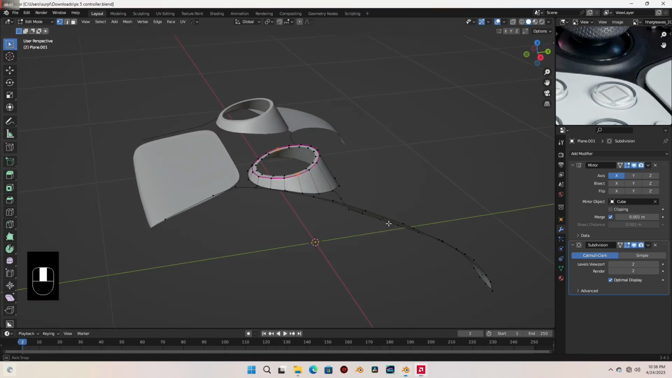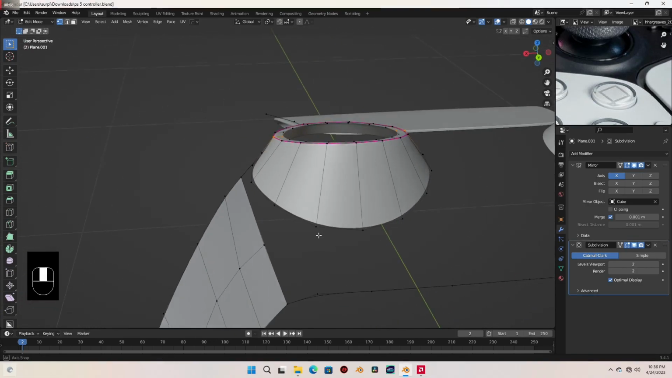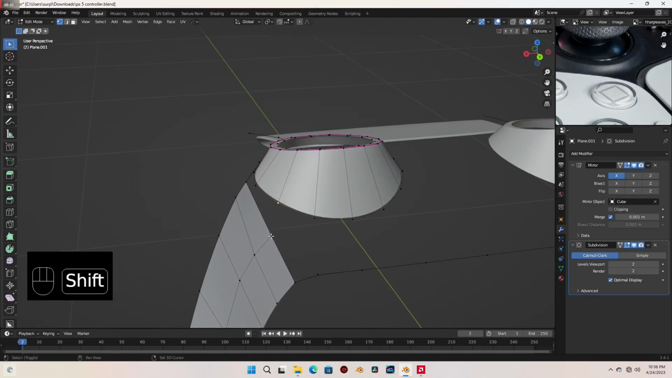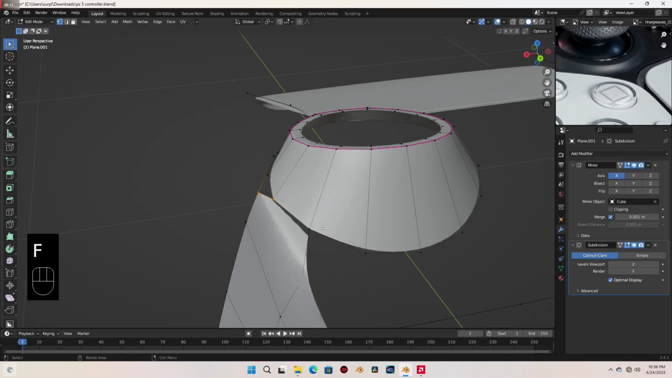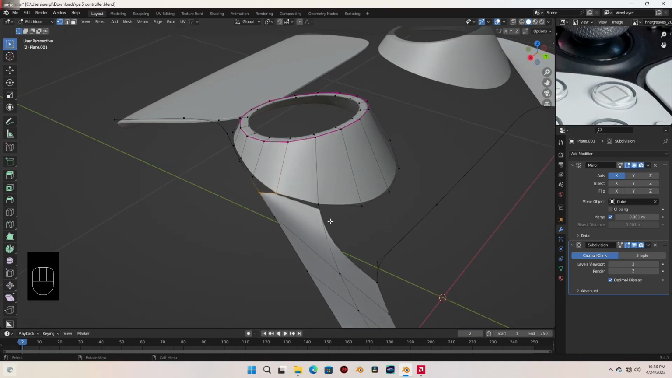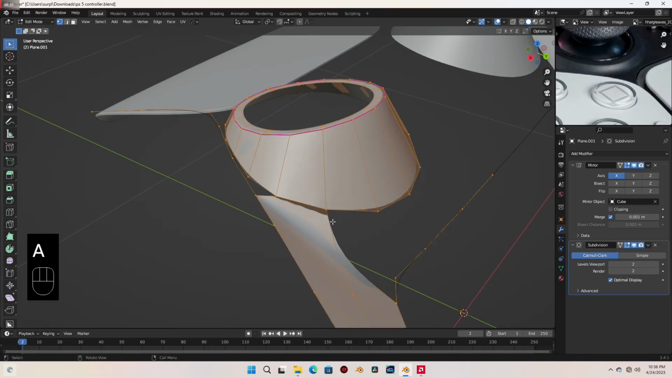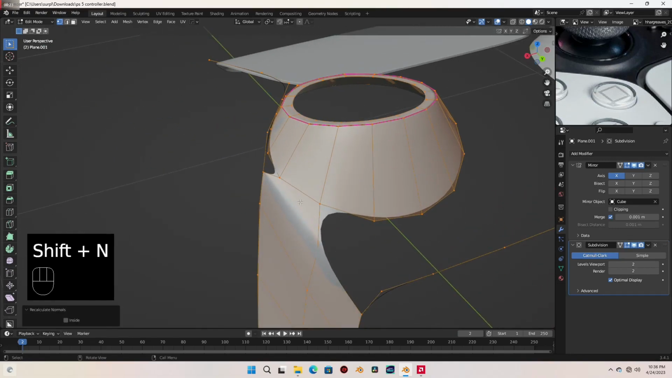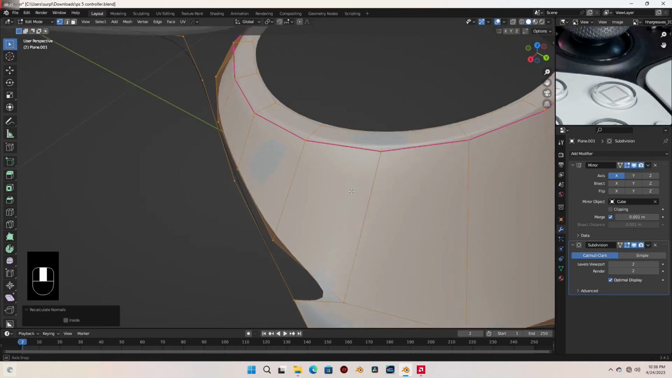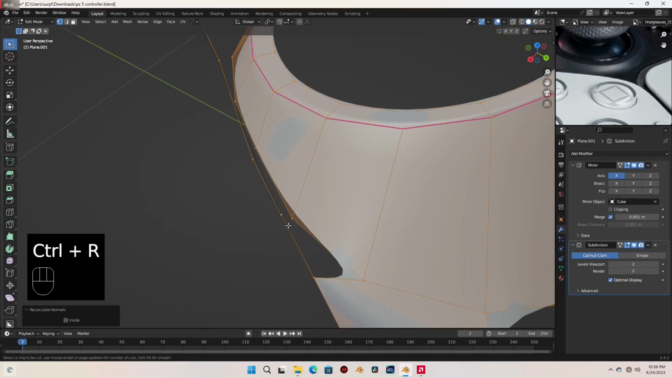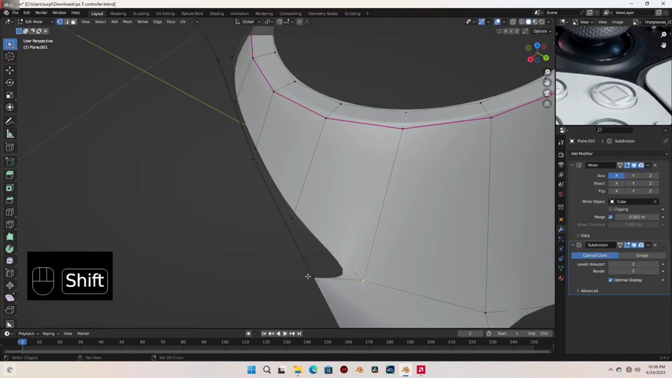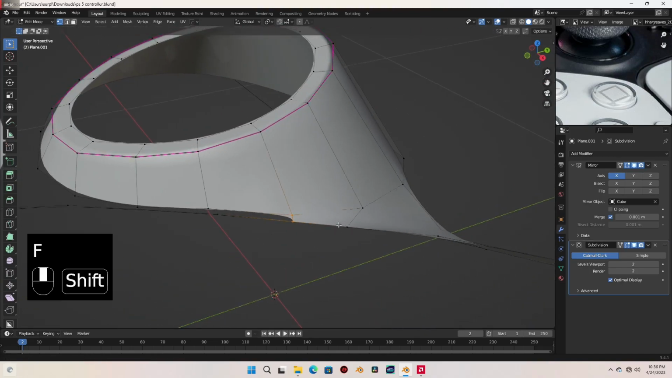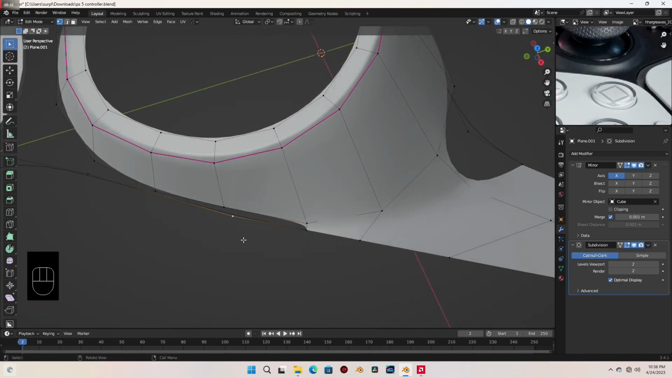Okay, so I'm gonna select these vertex and also select these, and let's press F to join them together, and press F again to create a face here, and let's press A to select everything and Shift N to recalculate the normals. And I'm gonna add a vertex here, and let's slide it to align it to these other vertex. And selecting these two, I'm gonna press F to create a face. Let's select these also, press F,